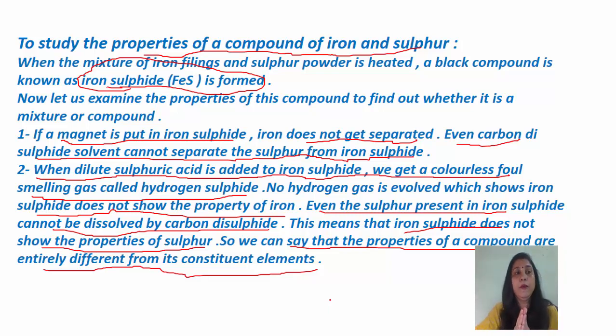Got it? Means हमने जब मिक्सचर में यही चीजें करी थी तो हमें आयरन फाइलिंग्स और सल्फर की अलग अलग प्रॉपर्टीज दिखाई पड़ी थी. But when this iron and sulfur is now heated and a compound is formed, a new compound is formed. So we are observing that the properties of that compound are totally different from its constituent elements.